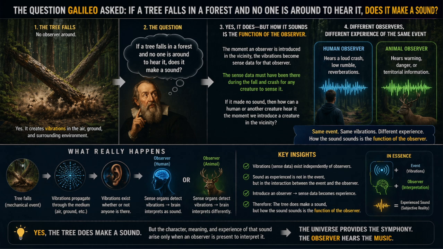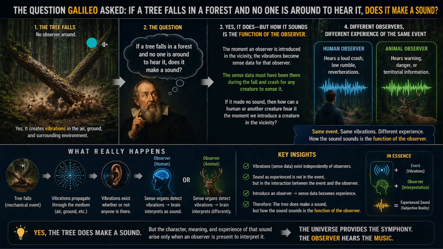If it made no sound, then how can a human or another creature hear it the moment we introduce a creature in the vicinity? The sense data must have been there during the fall and crash for a creature to sense it. So yes, the tree does make a sound, but how the sound sounds is the function of the observer.